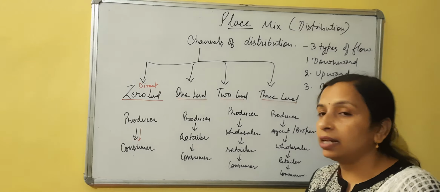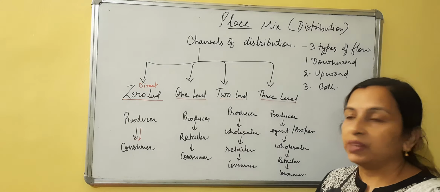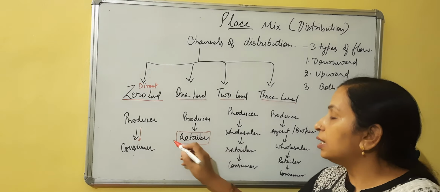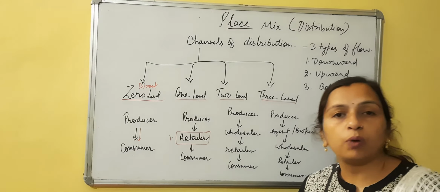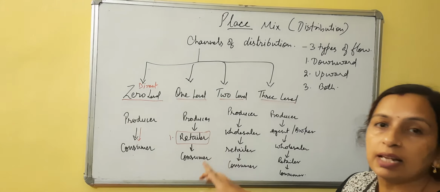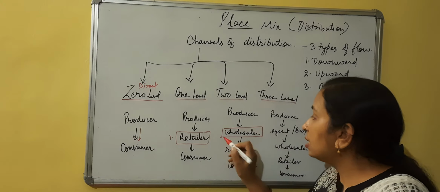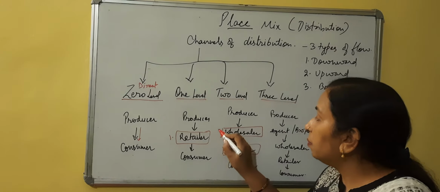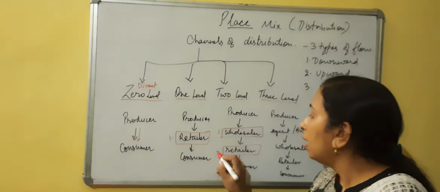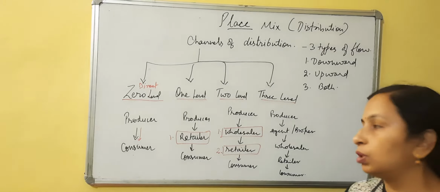Then if we have one intermediary, it is 1 level. That means in between the producer and consumer, there is only one person, the retailer. The producers give their products to the retailers and they sell it to the customers. Next is 2 level: wholesaler and then retailer. The product moves from the producer to the wholesaler or distributor, then to the retailer, and then the retailer finally sells these goods to the consumer.